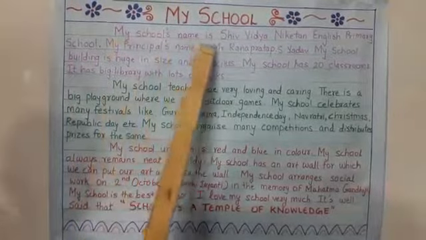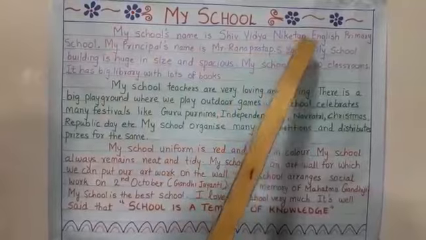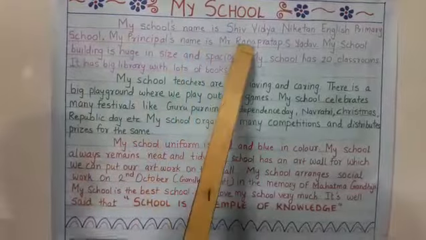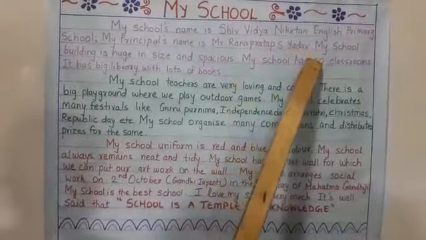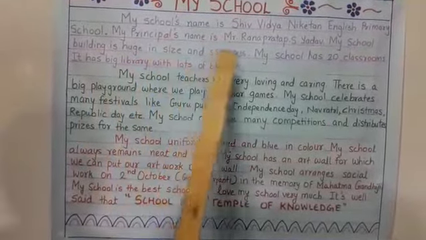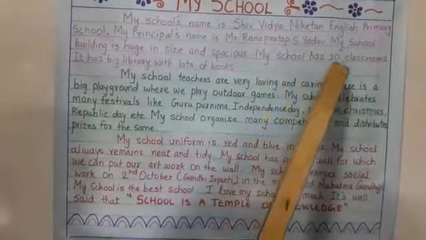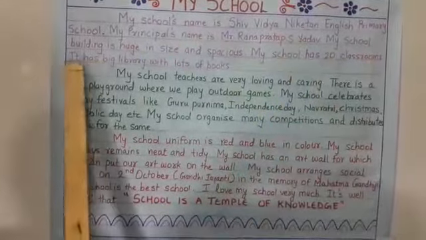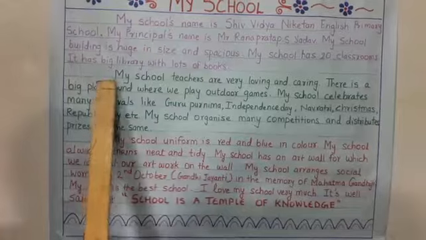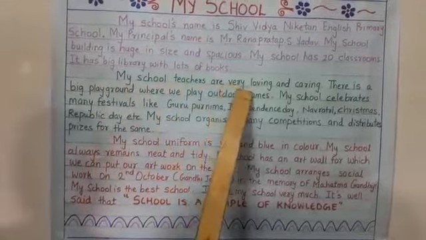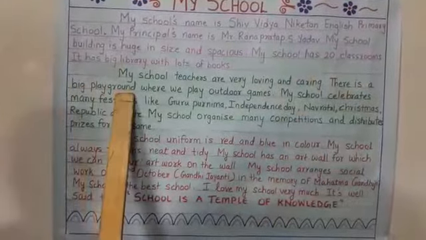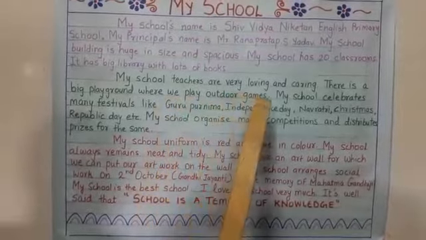See, my school's name is Shiv Vidya Niketan English Primary School. My principal's name is Mr. Rana Pratap S. Yadav. My school building is huge in size and spacious. My school has 20 classrooms. It has a big library with lots of books. My school teachers are very loving and caring. There is a big playground where we play outdoor games.